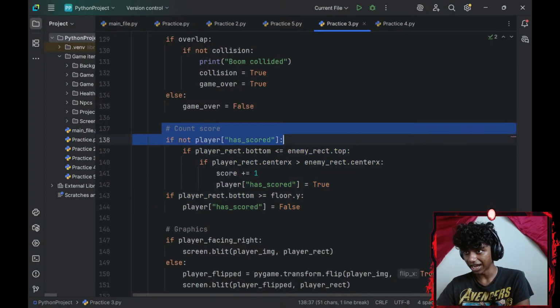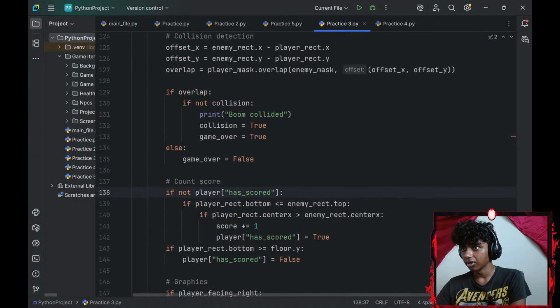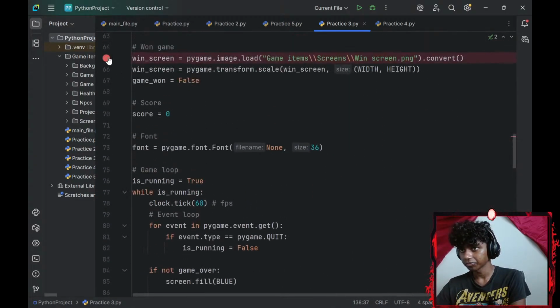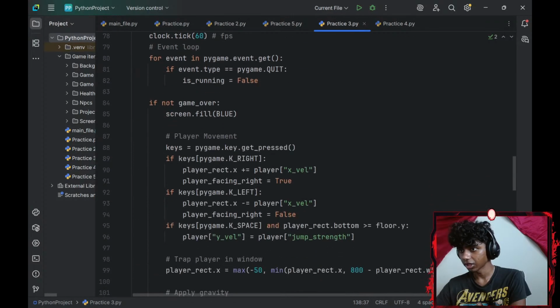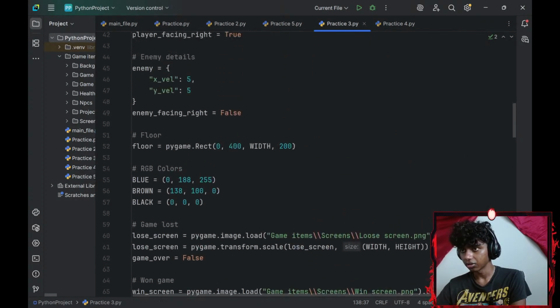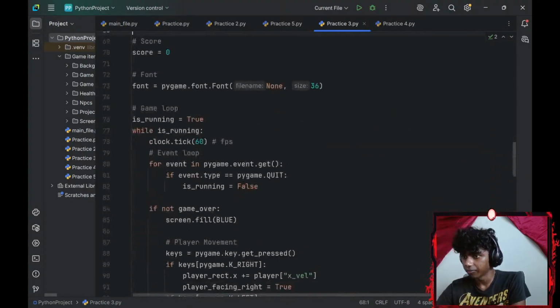If not player has scored, so I need a player scored variable. Okay, so in my dictionary of my player, where's my player's dictionary? Right there. Has scored is set to false. Okay.